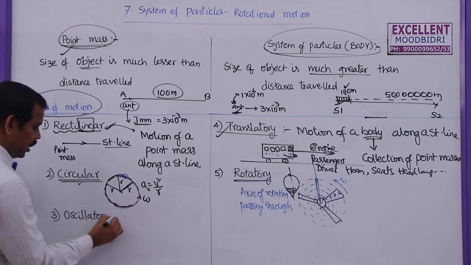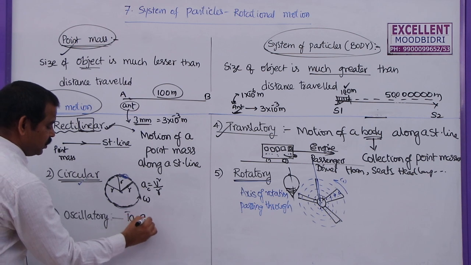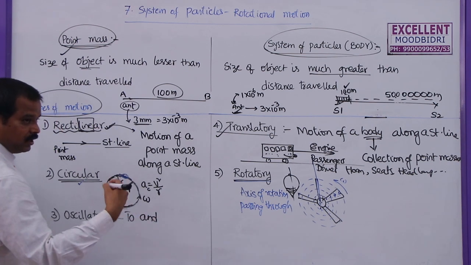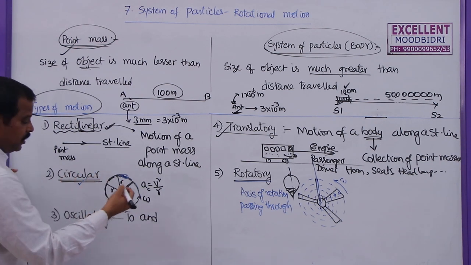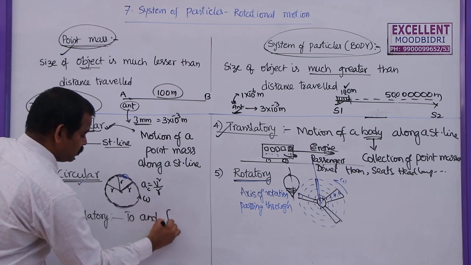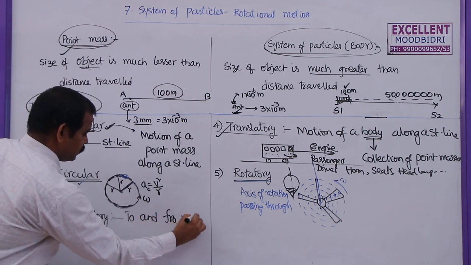And the last motion is oscillatory motion. This we will study in the next lesson, oscillations and waves, at the end of our first PUC. This is a to and fro motion.